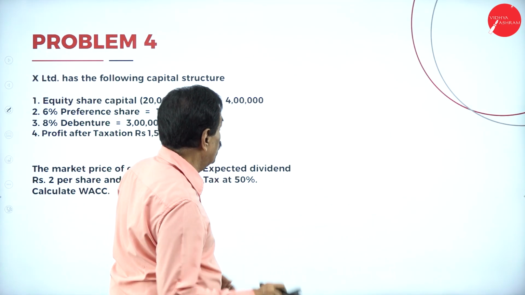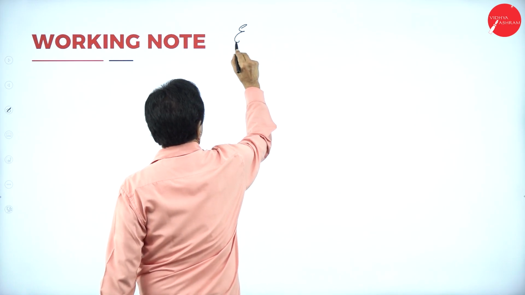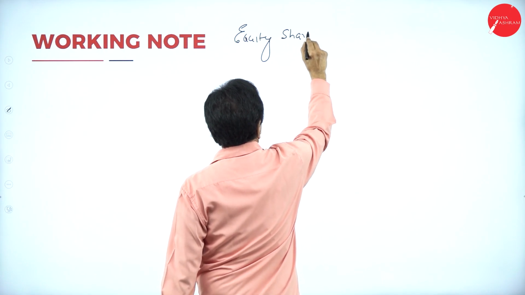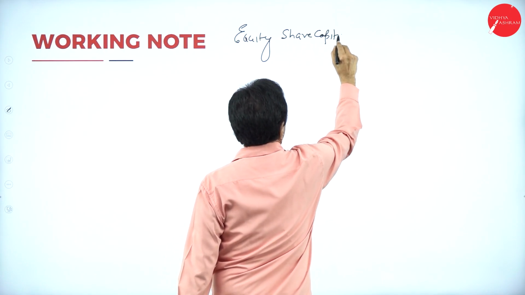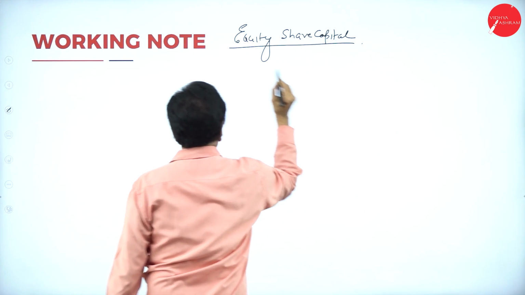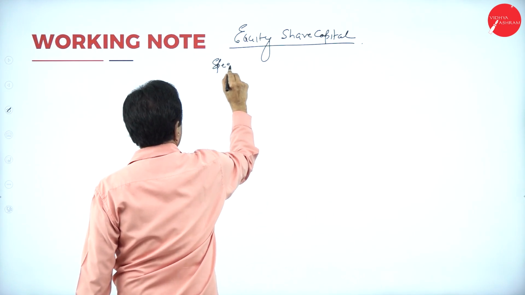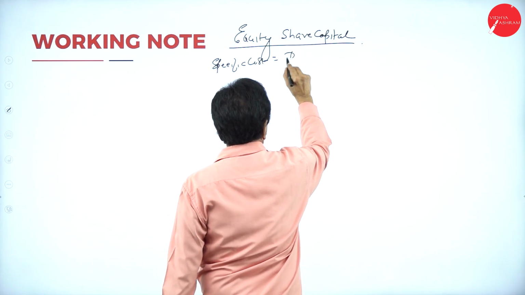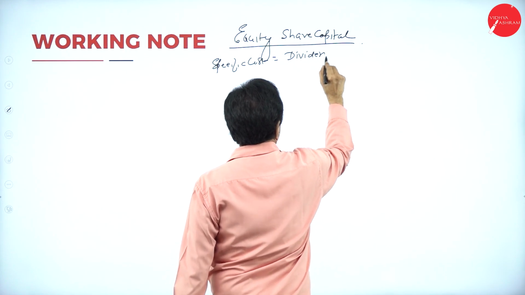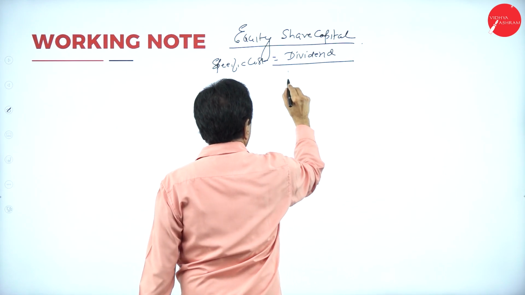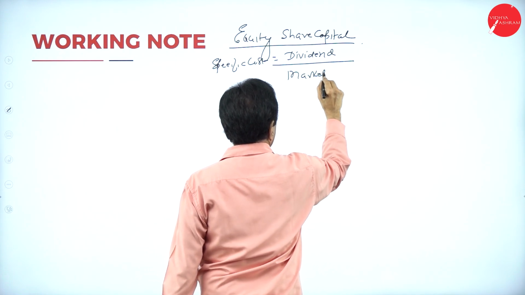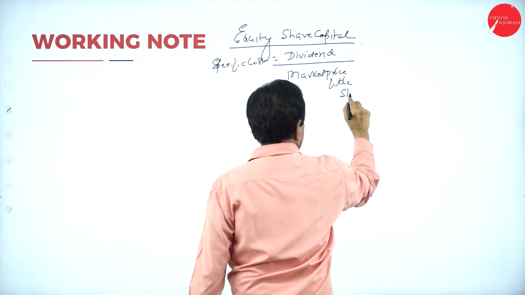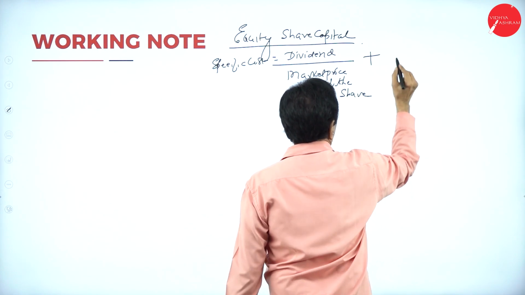So the working note we are going to give here: equity share capital, specific cost. The formula is dividend divided by market price of the share, plus growth rate.